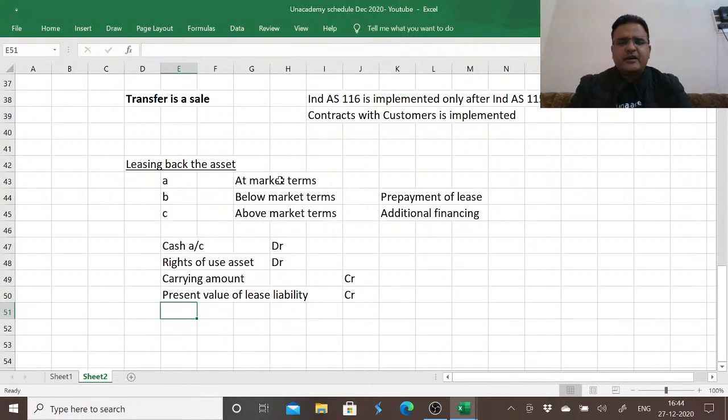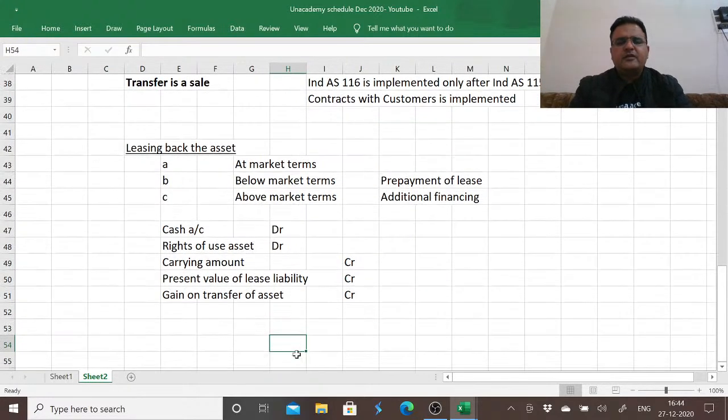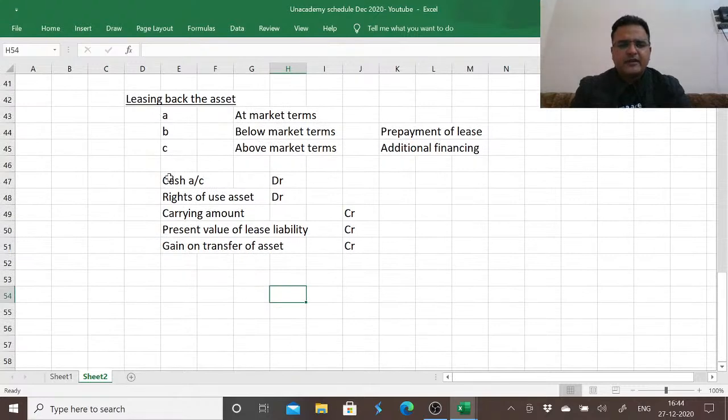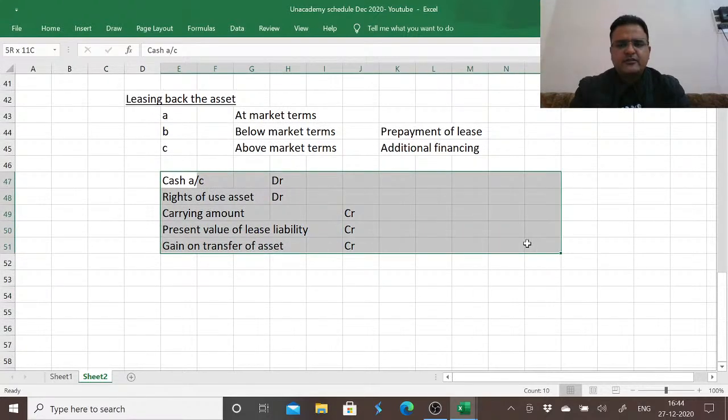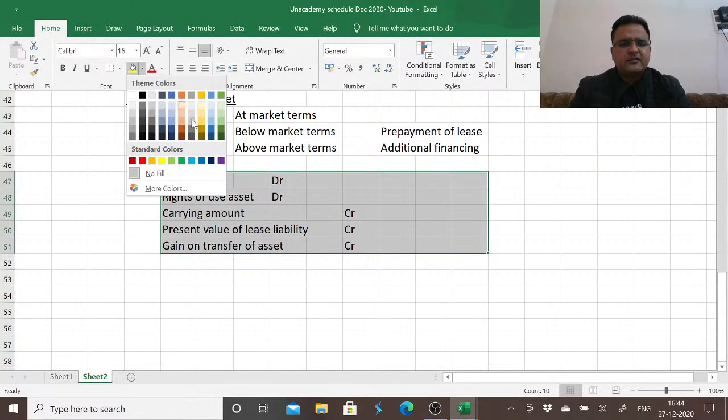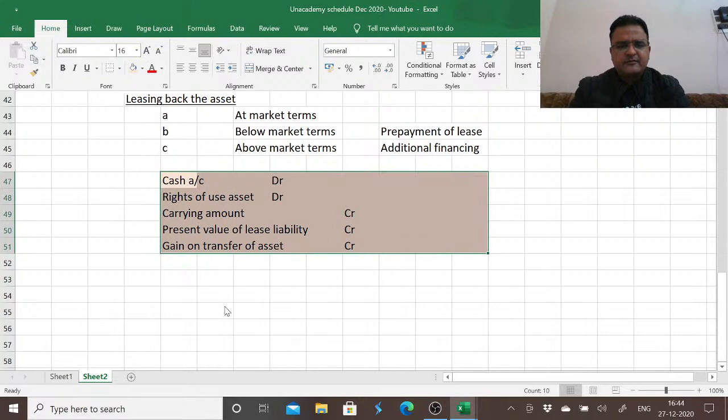So if we are selling it at market terms, below market terms, or above market terms, we'll record gain on transfer of asset. If there is a gain, we'll record a credit. If there is a loss, we'll record a debit. So these are the normal entries we will be dealing with. I'm writing them in advance since all our accounting will revolve around this, so it's better to understand them in advance so that we deal with them easily.